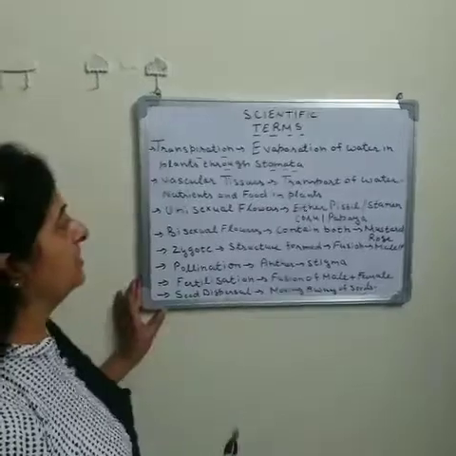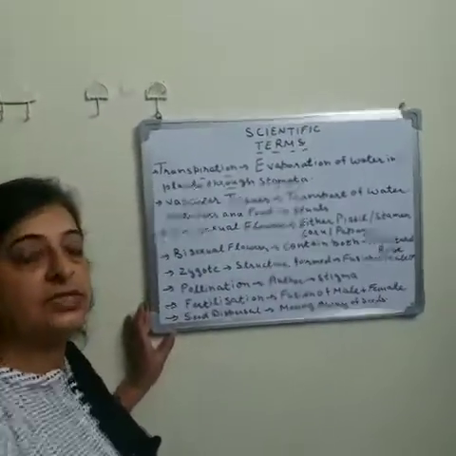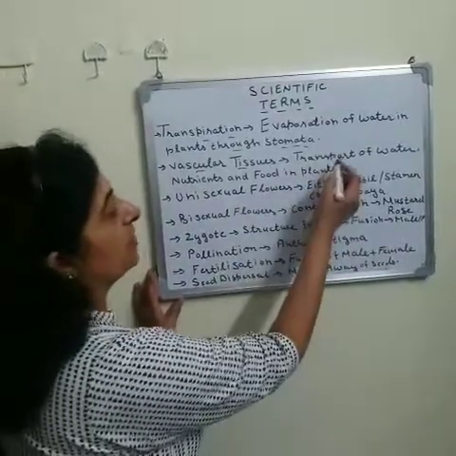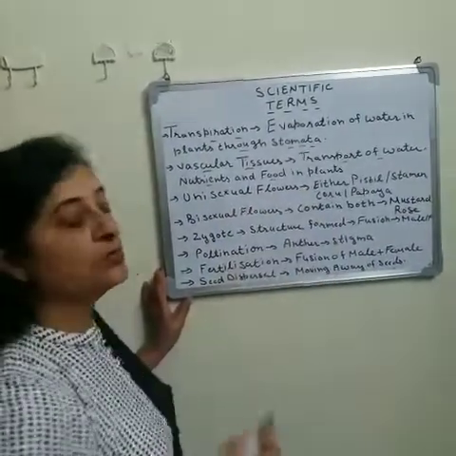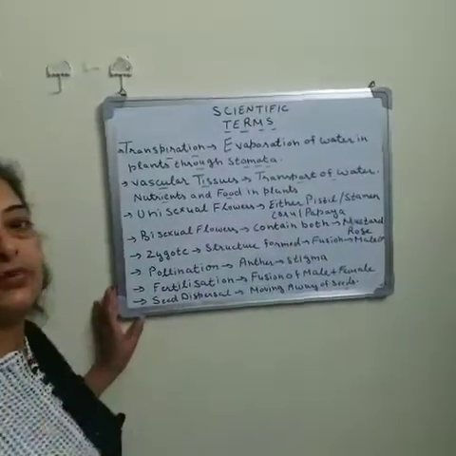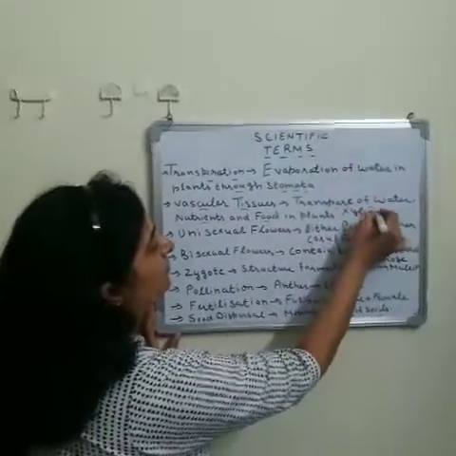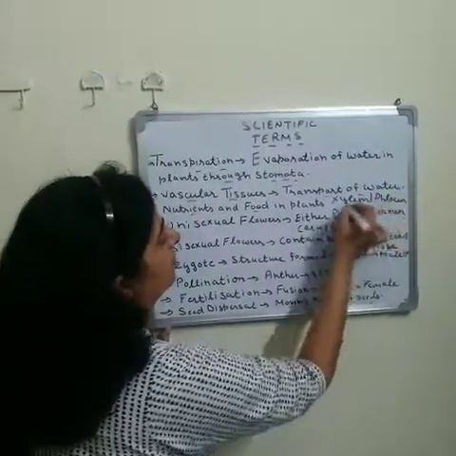Now next one is your vascular tissues. Vascular tissues are a part of the plant, and these tissues are responsible for the transport of water, nutrients and food from one part to another. There are two types of vascular tissue, xylem and phloem.